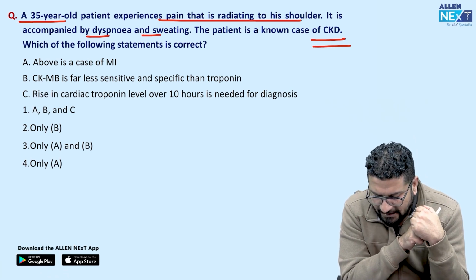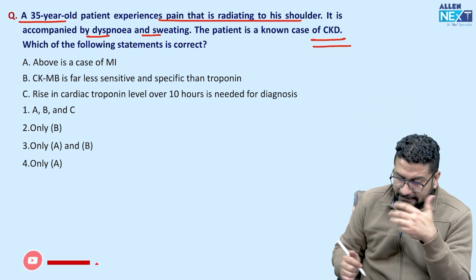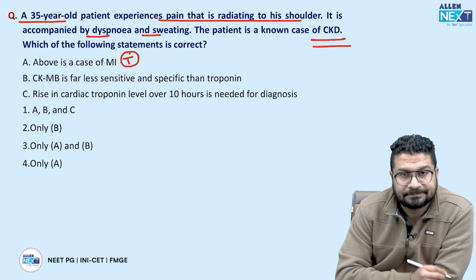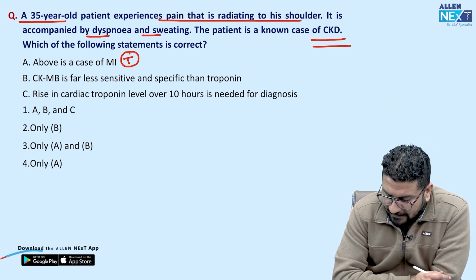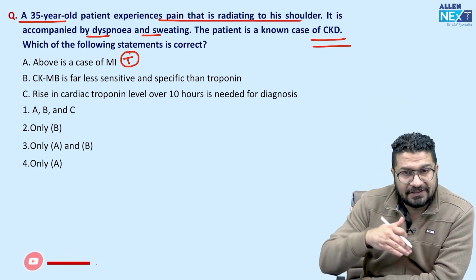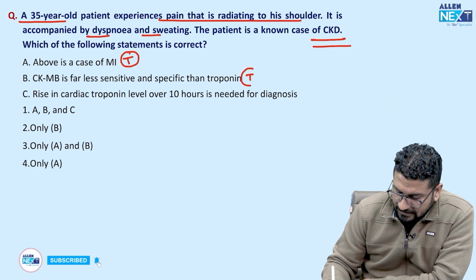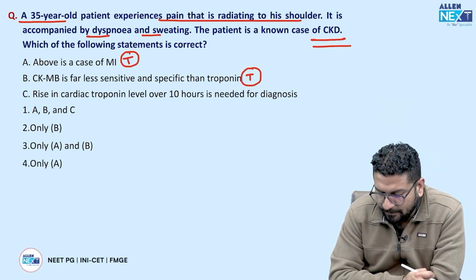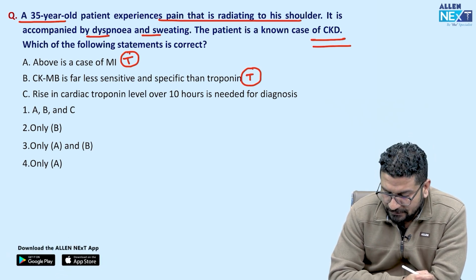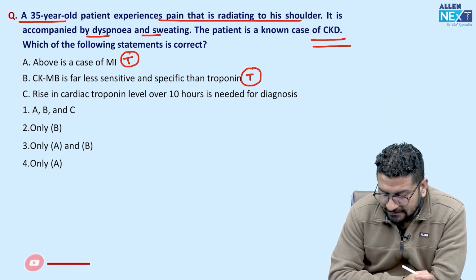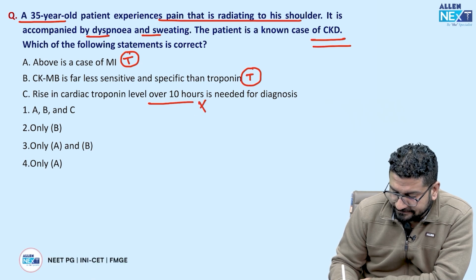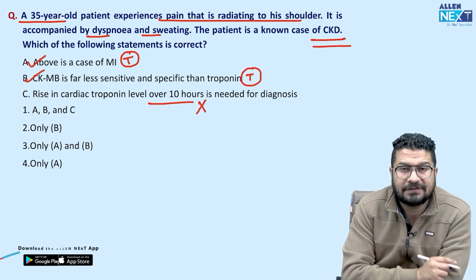Let's see. Following statement is correct. Above is a case of MI. Yes. So they're asking you इनमें से correct क्या है? So this could be a true statement. This is true. CKMB is far less sensitive and specific than troponin. ये सबको पता है. That is a true statement. Troponin is much better. तो ये भी true है. Moving to the third one, rise in cardiac troponin level over 10 hours is needed for diagnosis. To make a diagnosis, we will see a rise in cardiac troponin over 2 to 6 hours, not 10 hours. So this is a wrong statement. These two are correct statements, and this is a wrong statement.